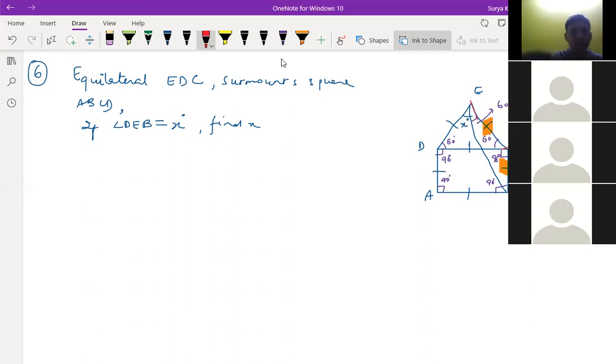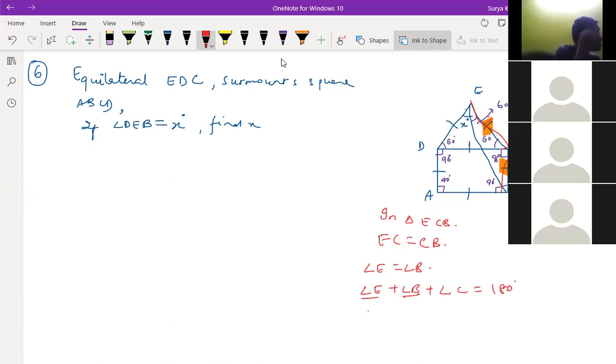Triangle, if you see this complete triangle over here, this side equal to this side, what have we written here? So you can write here in triangle ECB, EC is equal to CB, both are equal. So we can write here angle E is equal to angle B, and we can write here angle E plus angle B plus angle C is equal to 180 degrees. Angle E and angle B both are same only, right?